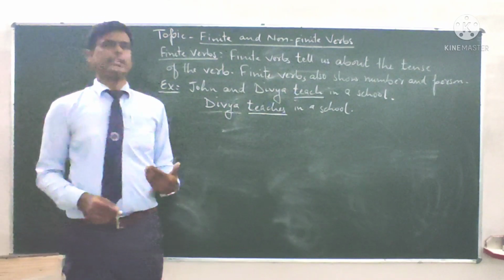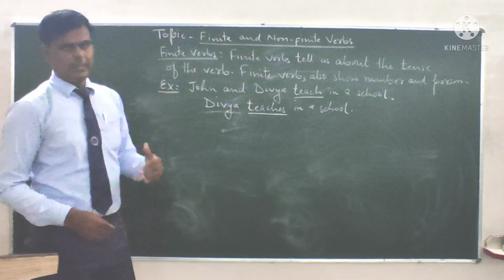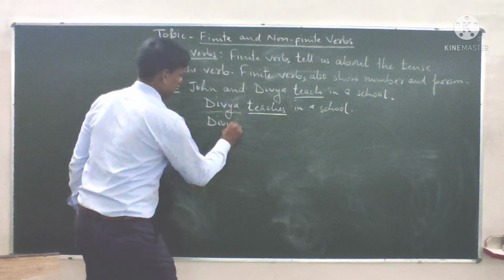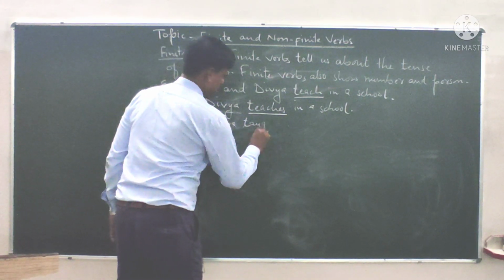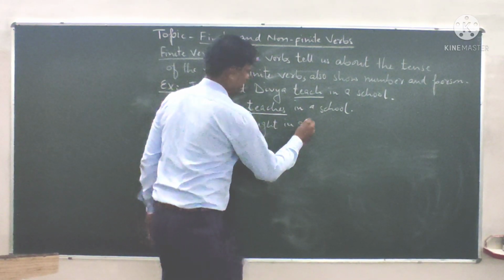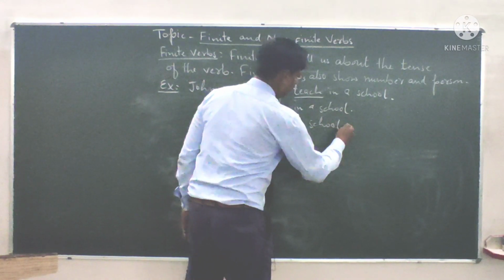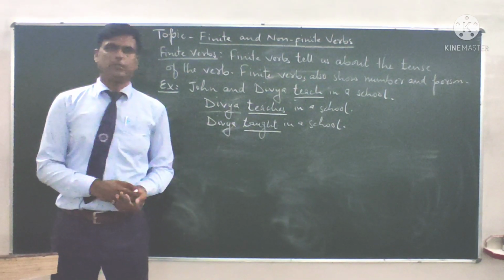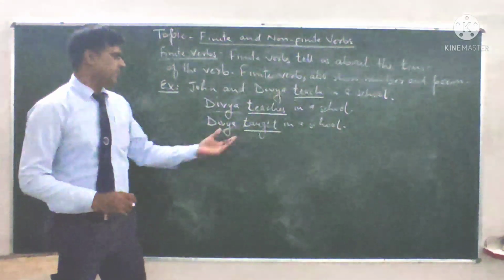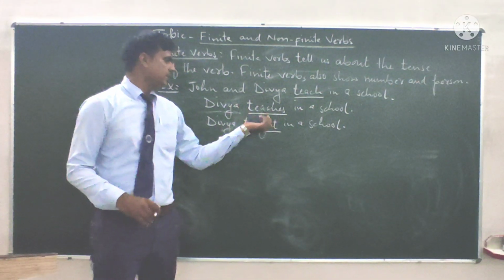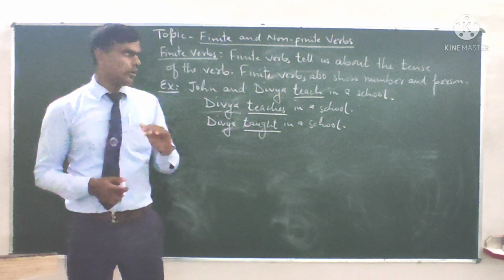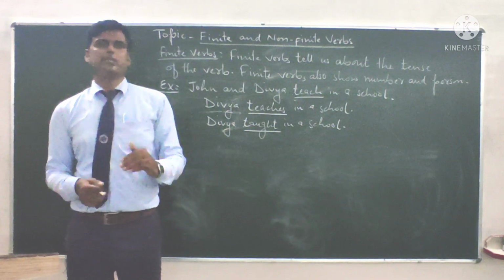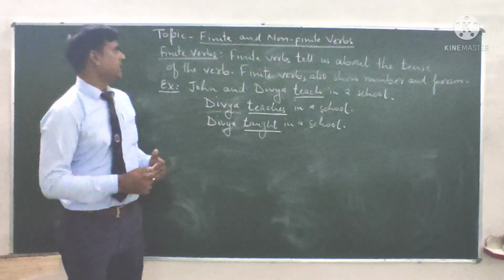Let us see one more example according to the tense. For example, Divya taught in a school. Here taught is the past tense. The verb changed because of the tense. Taught is the simple past tense. It tells us that the sentence is in simple past tense. So we can say that finite verbs change themselves according to the tense, person and number. So this is finite verb.